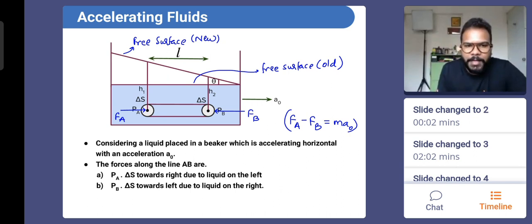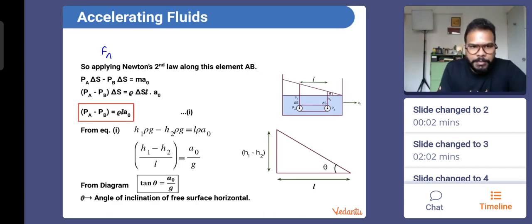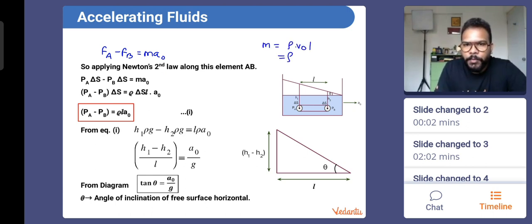The value of force Fa is Pa into area delta S. Pressure force at B is Pb into delta S. So this is Fa and this is Fb. Direction also given, left and right. Fine, everyone. So we say that this is Fa minus Fb equal to mass into acceleration. So for the cylinder, if I have to write the mass, that is going to be density into volume. Density into volume is going to be the length of the container into the area of cross section. That becomes the volume. That's what is written here. Density into area into length into the acceleration.